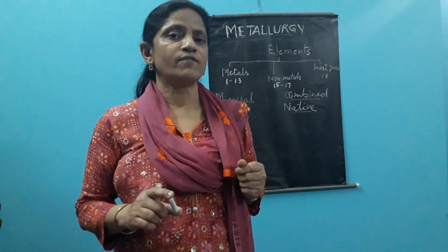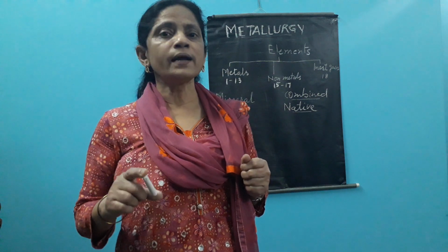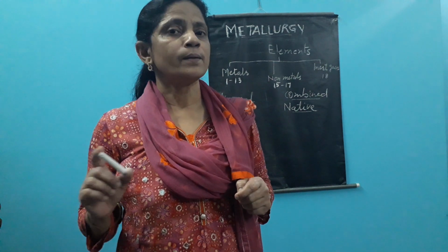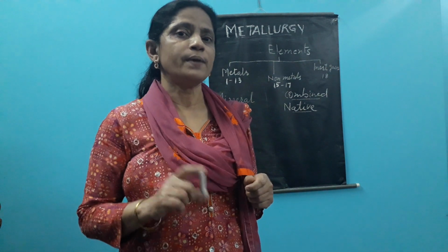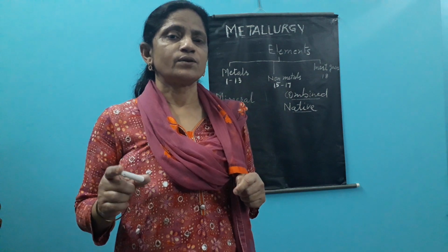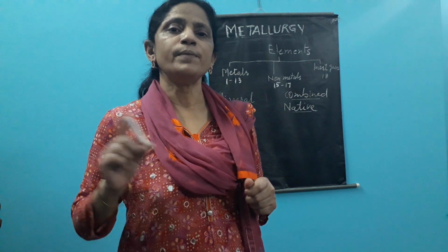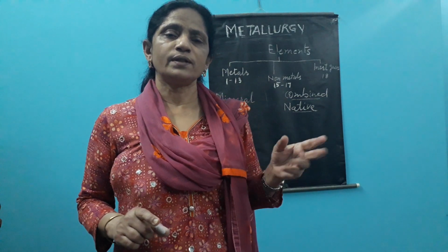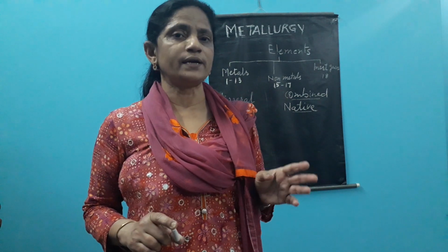For example, sulfur and coal are non-metals, but they are obtained from the earth crust, so we say they are minerals. Petroleum is a mineral. Natural gas or petroleum gas is a mineral, whereas iron, copper, gold are also available in different combined and uncombined forms,